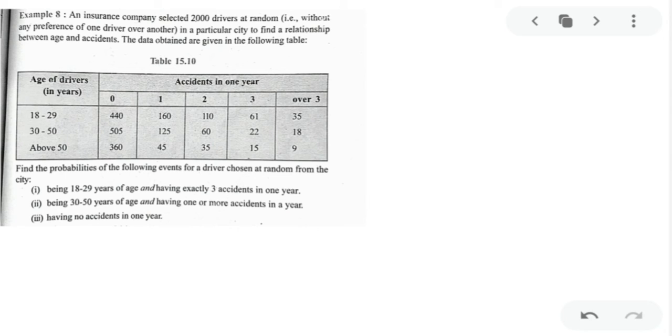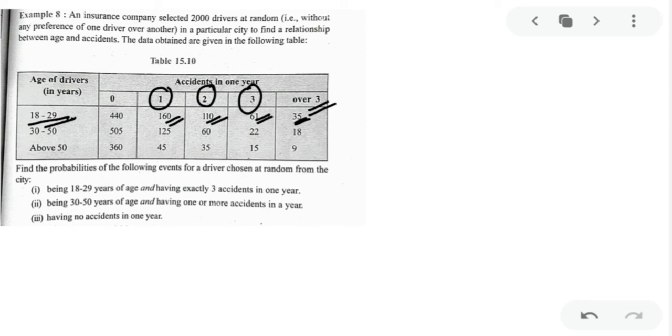Then in the 1 column you can see that 1 accident, around 160 drivers in the age group of 18 to 29 had 1 accident. Around 110 drivers in the age group of 18 to 29 had 2 accidents in a year. And in the age group of 18 to 29, around 61 drivers had 3 accidents in a year. And over 3 accidents, there are 35 drivers in the age group of 18 to 29 who had over 3 accidents in a year. So that gives you a table of number of accidents and the age group of drivers.